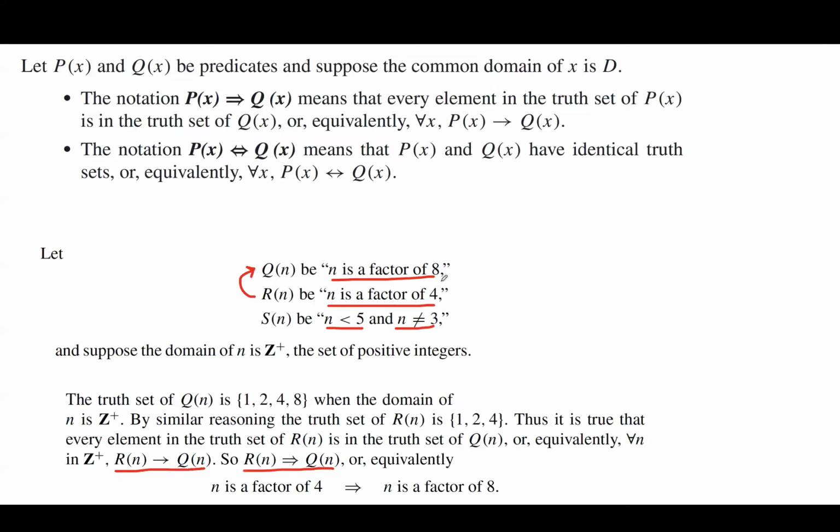We can show that these statements are also equivalent because S(n) is the set of all values, the integers, where n is less than 5 and n is not 3. So basically 1, 2, and 4. So you can say that these two statements are equivalent to each other. And since R(n) implies Q(n), we can conclude that S(n) implies Q(n) as well.